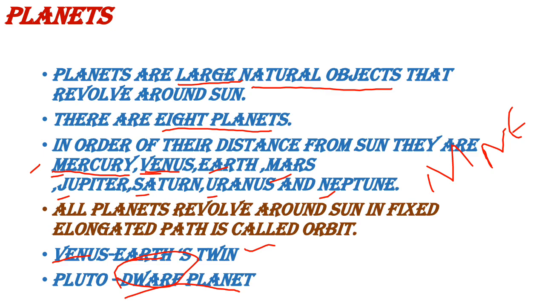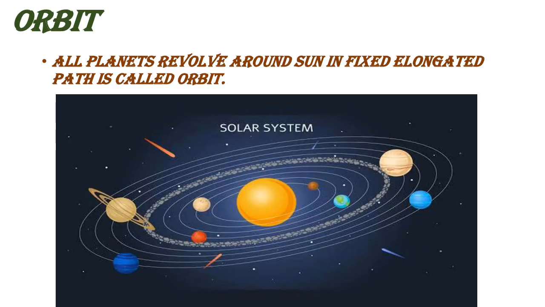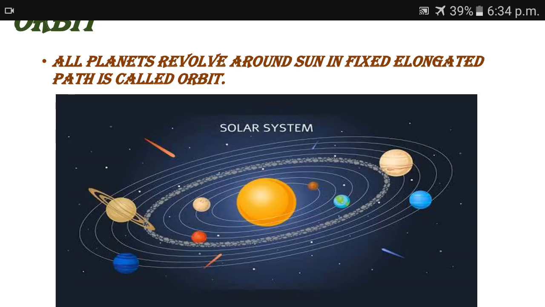And Pluto is also called a dwarf planet because dwarf means comparatively small. So they have excluded Pluto, and they didn't take Pluto into account after 2006. Totally, how many planets do we have now? 8 planets. And about orbit. What does orbit mean? So I already told you,